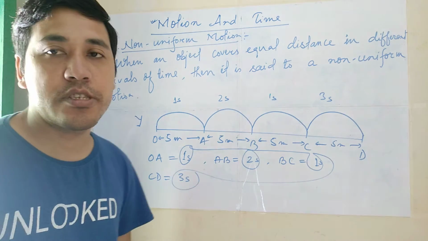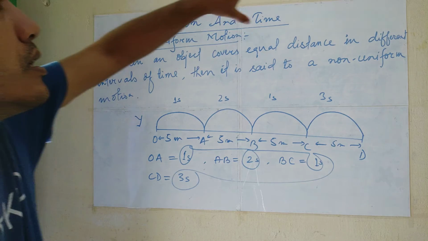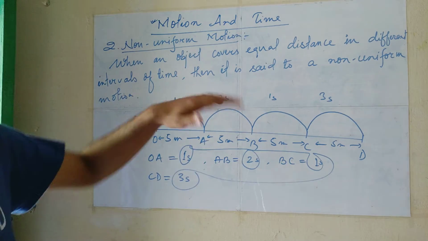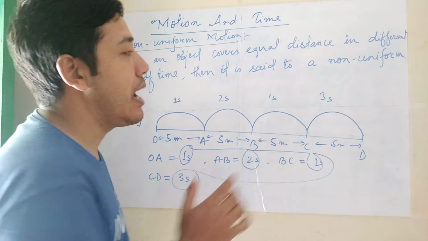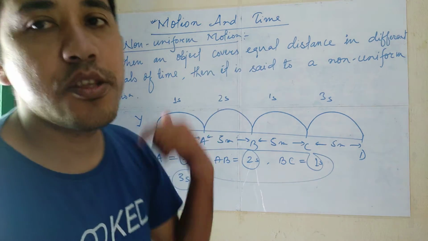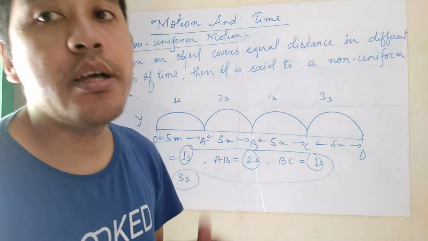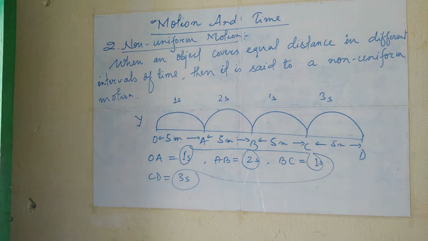In non-uniform motion, don't forget, either the distance is different or the time is different. I'm giving only one definition, but you can write two definitions also: one is different distance and another is different time, right? Please copy down this one also.